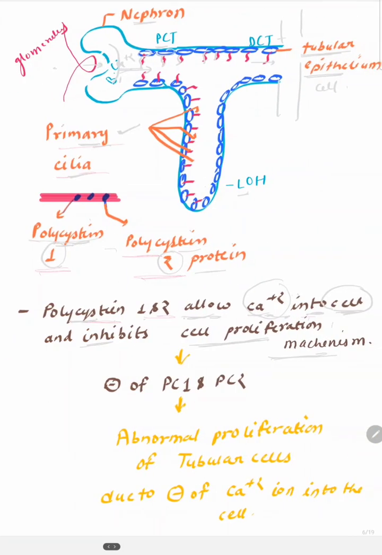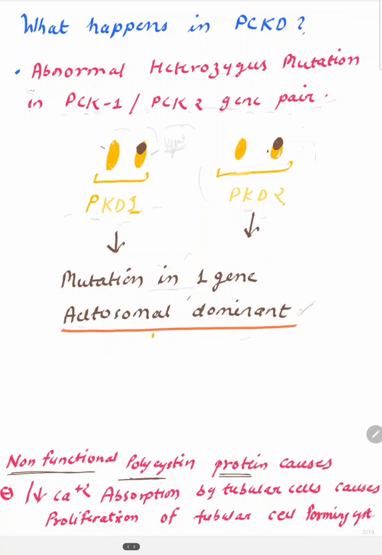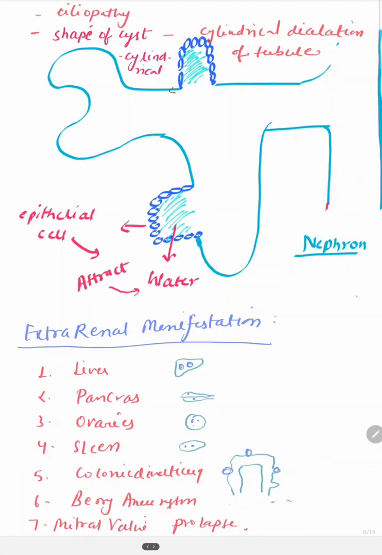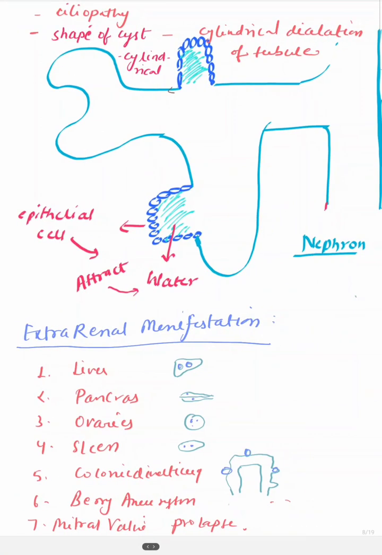This abnormal or absent or dysfunctional protein is unable to allow calcium plus into the cell of tubular epithelium. Because of this abnormal mechanism, there is absence of calcium plus 2 ion in the cell. So what happens here? Because there is no calcium plus 2 or very little calcium plus 2 present in the cell,